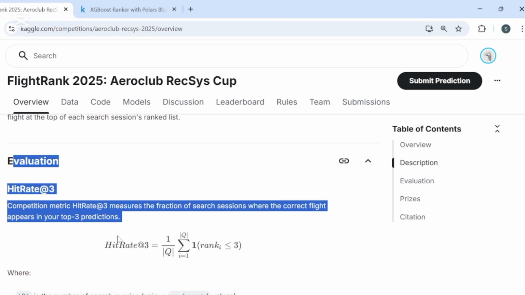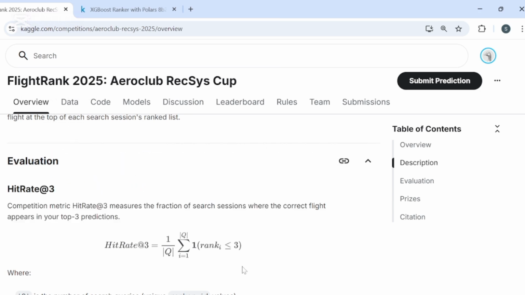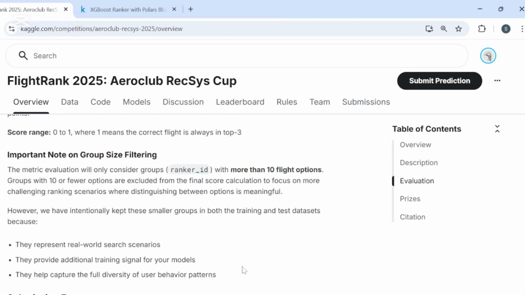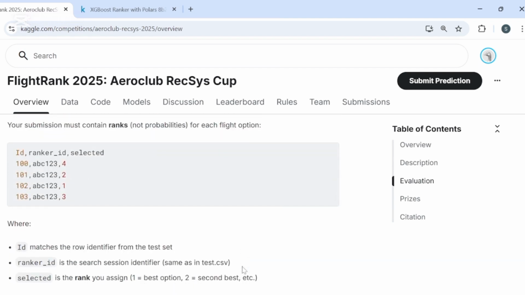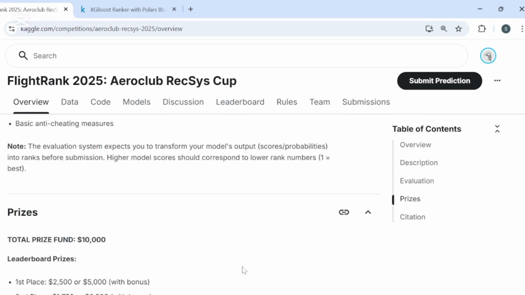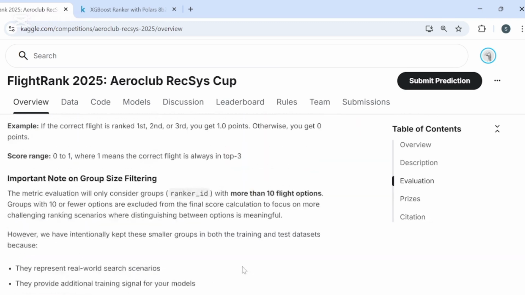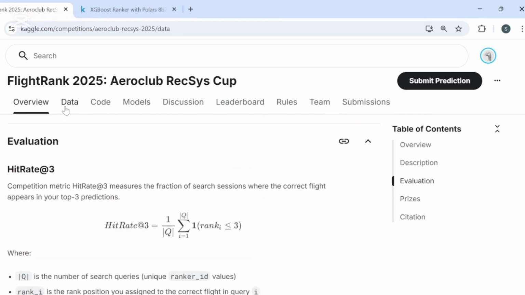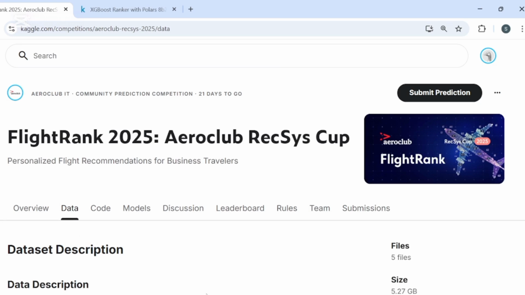And how do we know if our model is doing well? The competition uses something called hit rate at 3 as the evaluation metric. Basically, it checks whether the flight the user actually picked is in the top 3 predictions our model gave. A perfect score of 1 means we nailed it every single time. So that's the challenge.